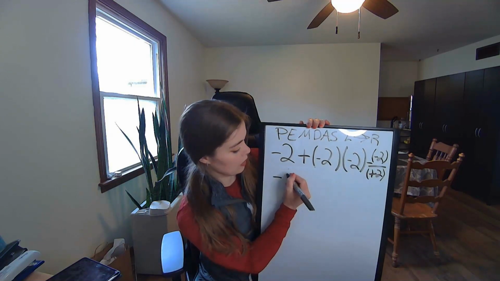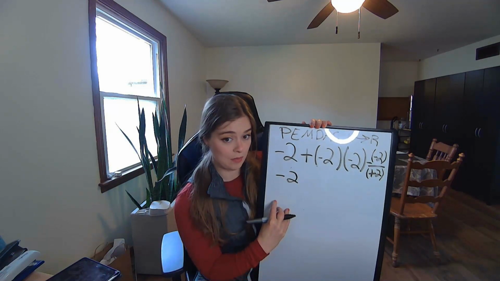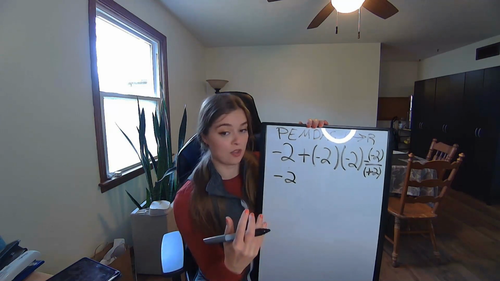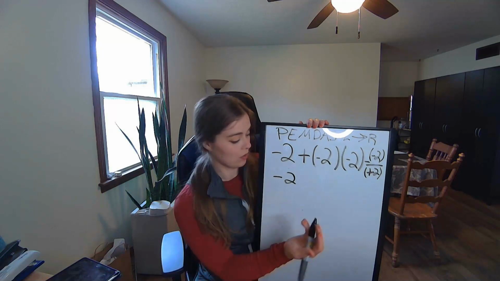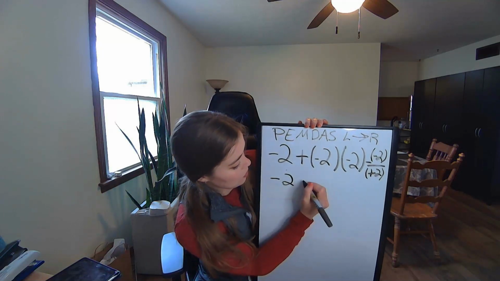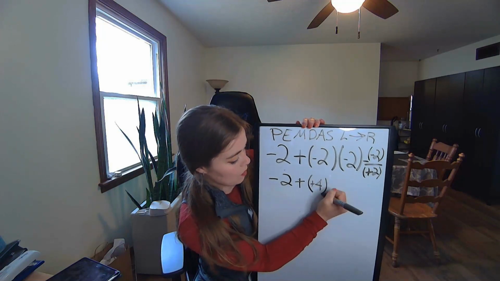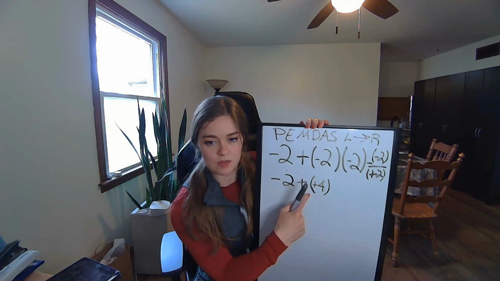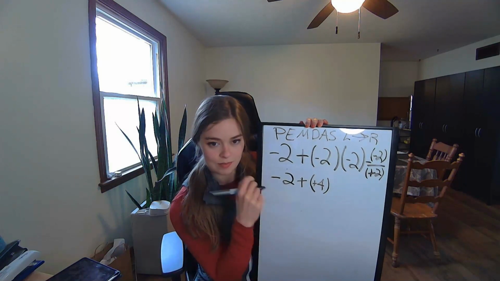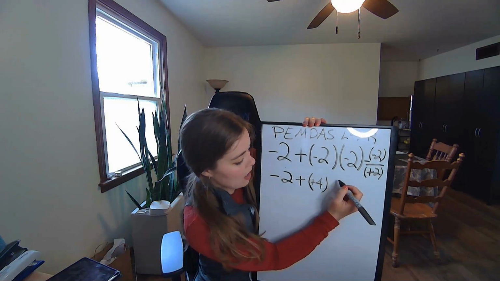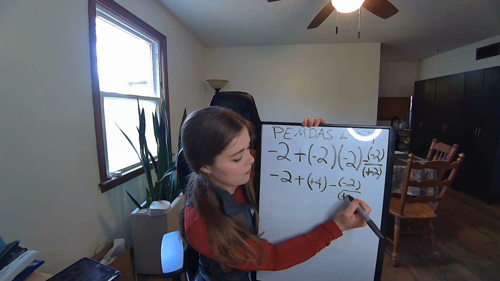So we're going to rewrite it out. It's really important that you write this problem every step of the way. It can get really confusing if you just try to do mental math. Remember, just like yesterday's lesson, this is not a place where we want to be doing mental math. We want to write it down. So, you have -2 plus +4. Also, two positives will always equal a positive, so don't be too worried about what those two plus signs next to each other mean. It's just a positive. And then we still have minus -2 divided by +2.